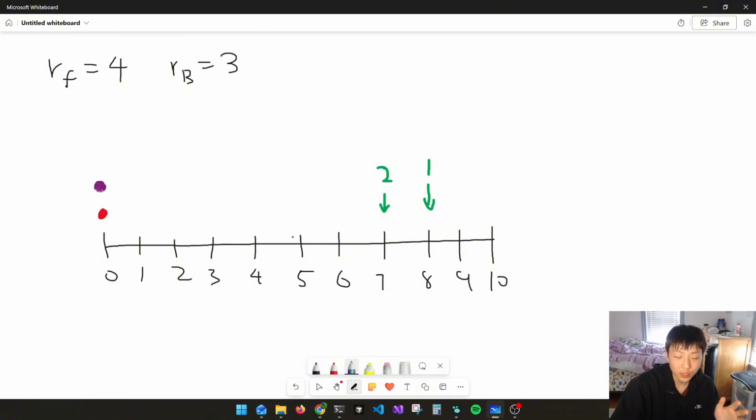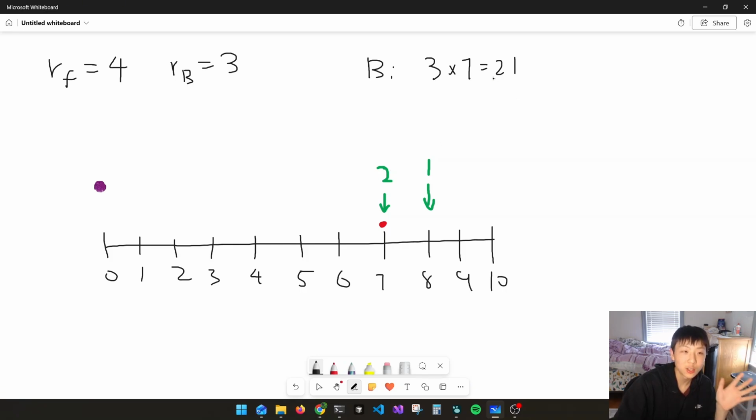As you can see, we need to travel 7 meters to get there. So let me erase Bessie over here and place Bessie over here. We traveled 7 meters, and we know it's 3 seconds per meter. So how long does it take Bessie to go to 7? It's 3 times 7, which is 21. So it takes 21 seconds for Bessie to travel over here. Now let's calculate how long it takes Farmer John.